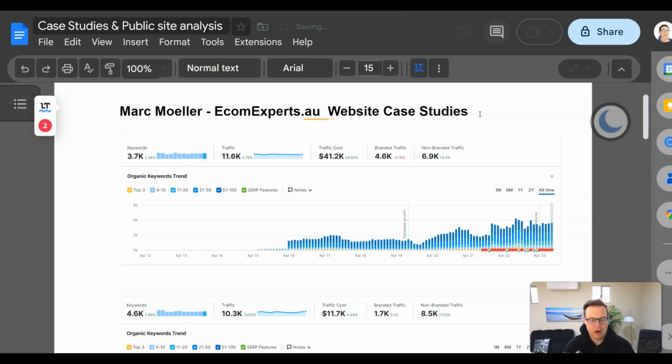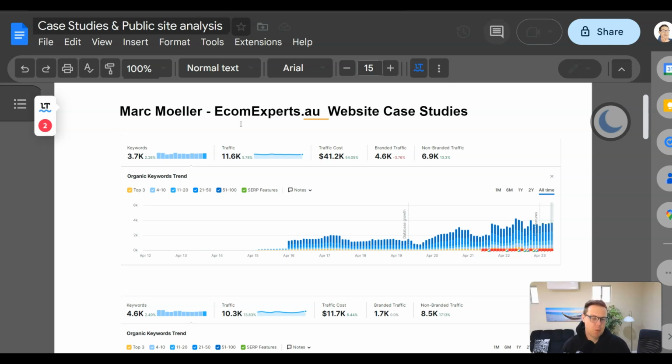The reason why I'm not sharing the URLs here is because I want to tell you about the money that we've actually been able to generate, the sales for this client, because that's what people really pay for when they pay for SEO. They want more sales. They're not interested in traffic, and they're also not interested in keyword rankings. They want more sales. So this client we've taken from 150,000 Australian dollars per month to 600,000 Australian dollars per month, with some peak month around $700,000. So you can see that we've added millions to their bottom line.